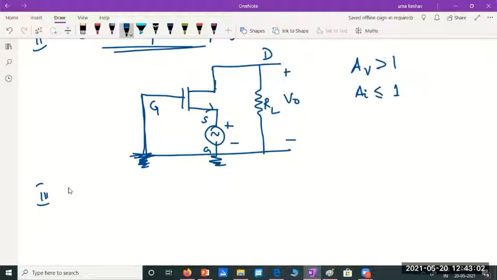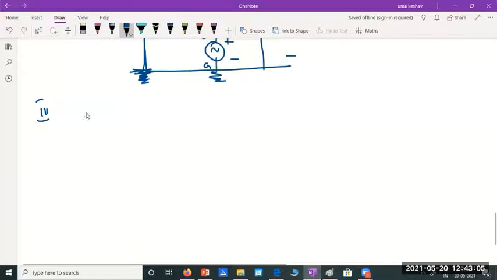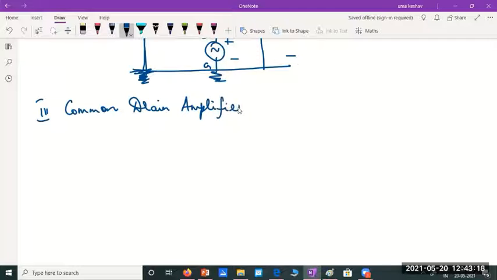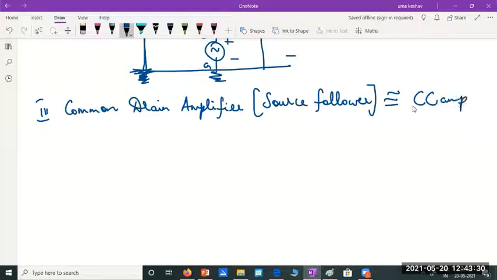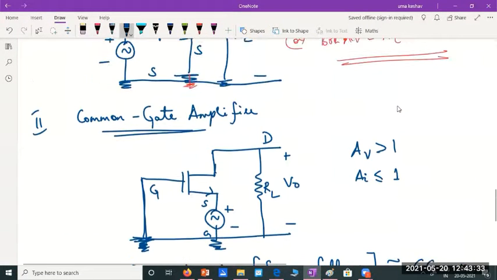And the third configuration, another commonly used configuration, is the common drain configuration, also known as the source follower. So in BJTs, this is analogous to the CC amplifier. And what about this? Common gate is analogous to the common base amplifier of BJTs.